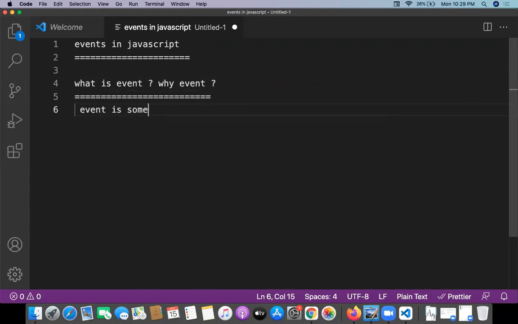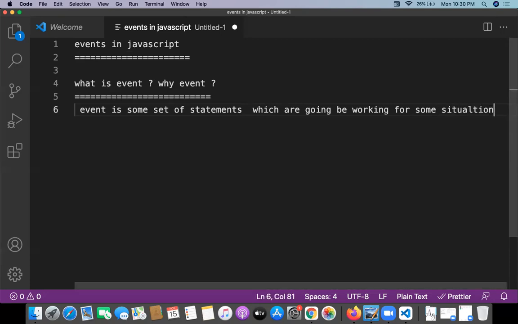An event is some set of statements which are going to be working for some situation. So in real life, normal life, what are the events?